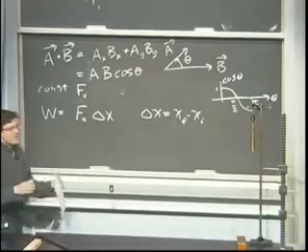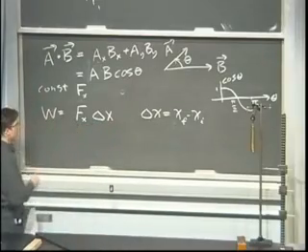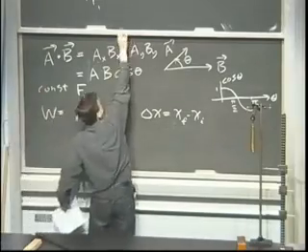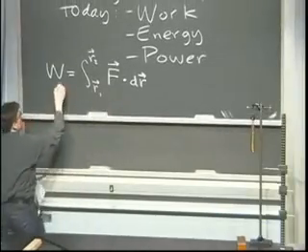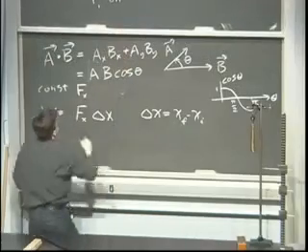Just like with forces, we have to keep track of whether it's the force by this thing or the force on that thing. It's really important to keep that straight. Same thing is true for work. When I say the work equals the integral of F dot dr, I mean the work on some object is the force on that object. And if I want to know what the work by it is, I want to know what the force by it is.